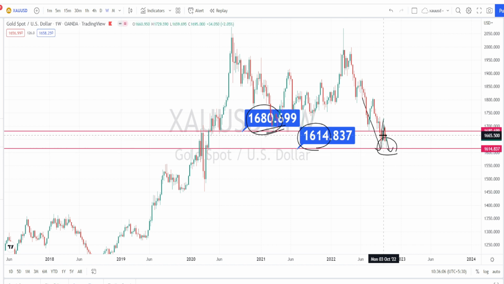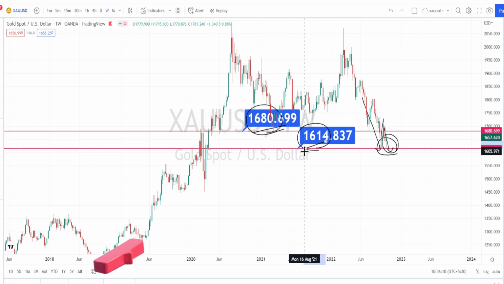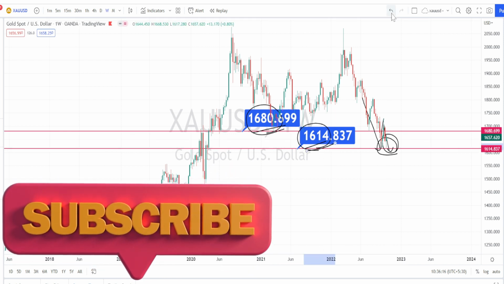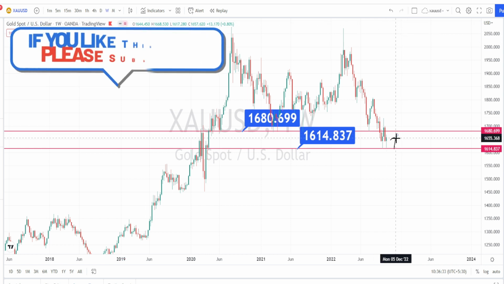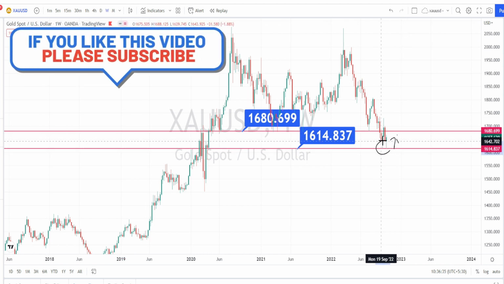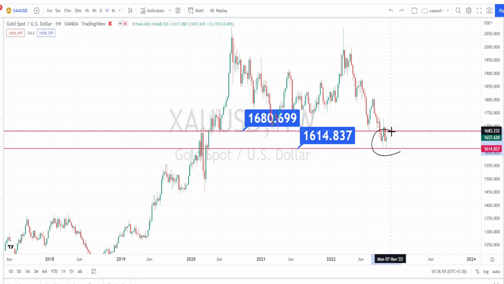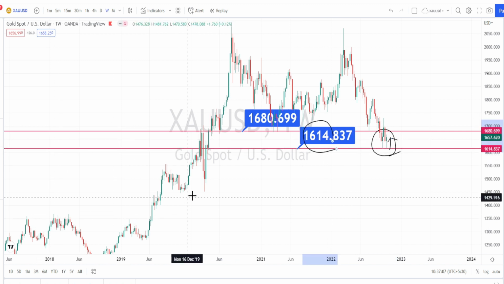But during this retracement also we noticed the price action retest the support level of 1614, then bounce back in a bullish retracement, which shows that it doesn't have enough bearishness to break this support level of 1614. So we have to understand why this level is a very strong support and why the price action has bounced back from this support level of 1614 in the past.